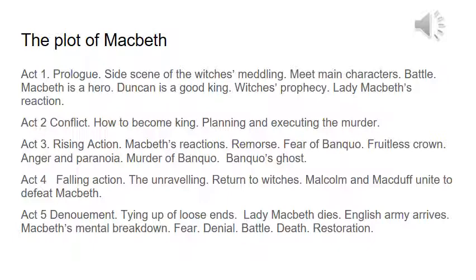Macbeth is tormented by the fact he doesn't have any sons or daughters, so there'll be no heir to his throne. He calls his throne a fruitless crown, and he becomes more and more angry and paranoid to try and make sure that Banquo's sons don't become king. But of course, Banquo's killed by the murderers that Macbeth organises, but his son Fleance isn't. Fleance flees, therefore reinforcing the fact that the prophecy can never be unchanged.